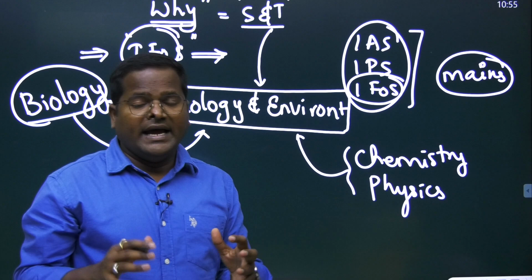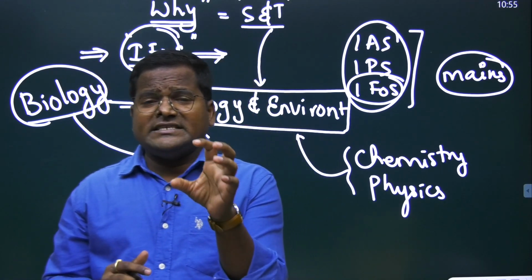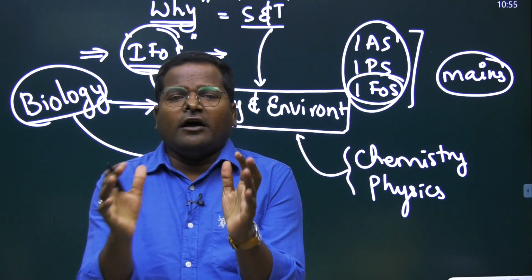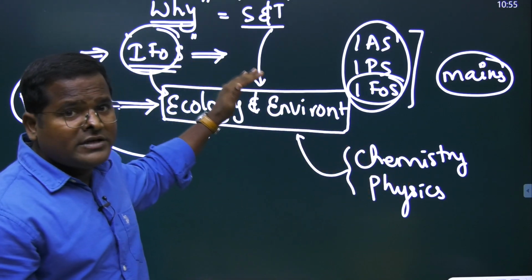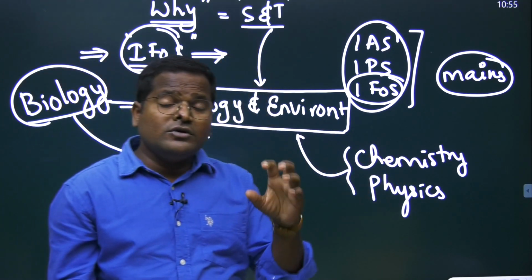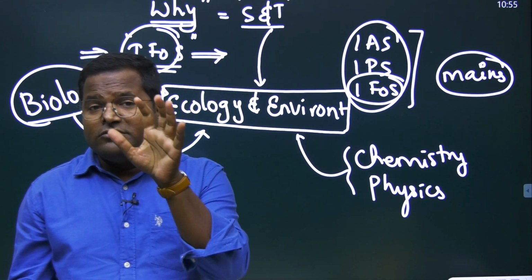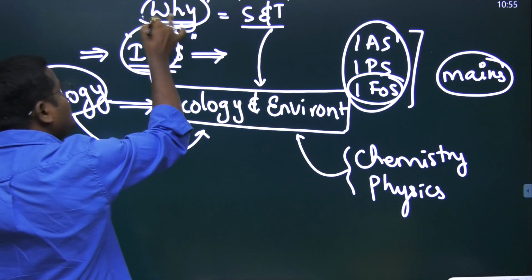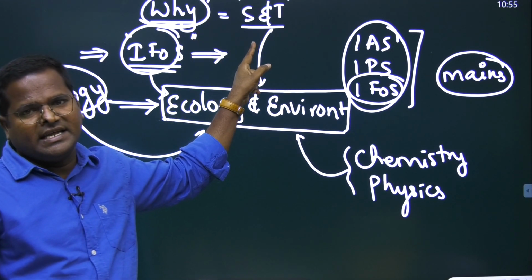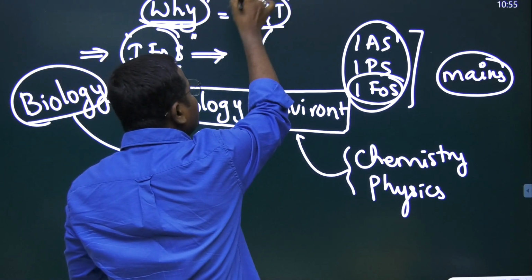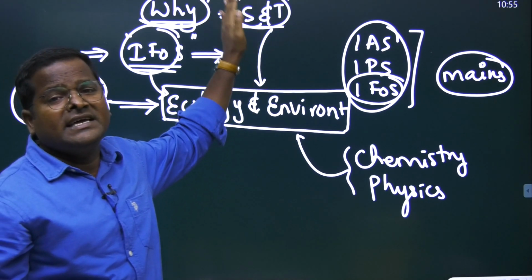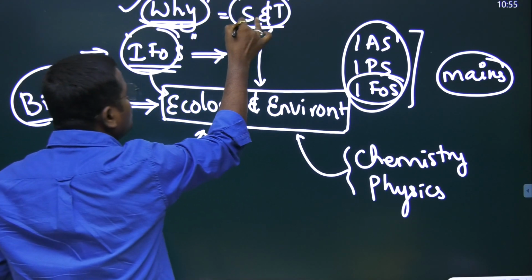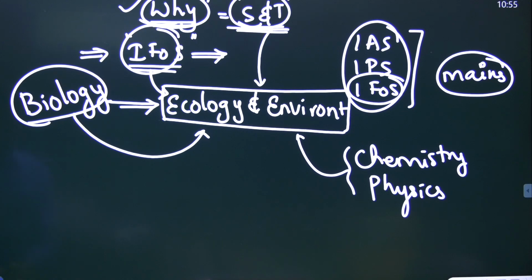Clearing the prelims examination is becoming a very difficult task. Across India, the majority of aspirants think UPSC means polity, economy or geography, all the main subjects, and they are not focusing on science and technology. Even in the mains examination we see 4 to 5 questions of science and technology. Now you have understood why you need to focus more on science and technology: because its prominence is increasing day by day.